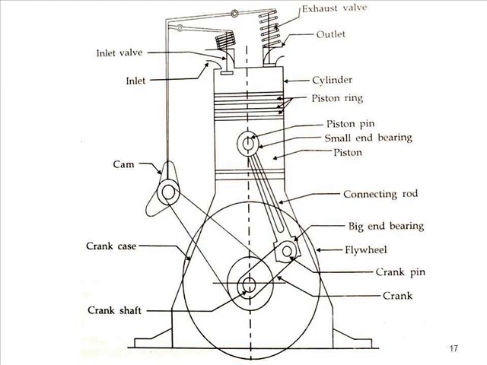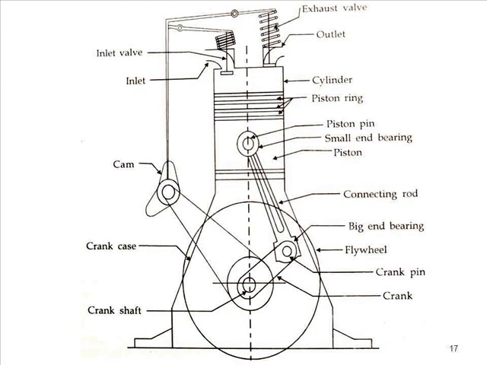Then the piston pin is there, and you can see the small end bearing. The piston is connected with the connecting rod, and the other end of the connecting rod is connected with a crank. You can also see the big end bearing, the flywheel is also available, and the crank pin is available. So the connecting rod is connected with the piston and with the crank with the help of the piston pin and crank pin.